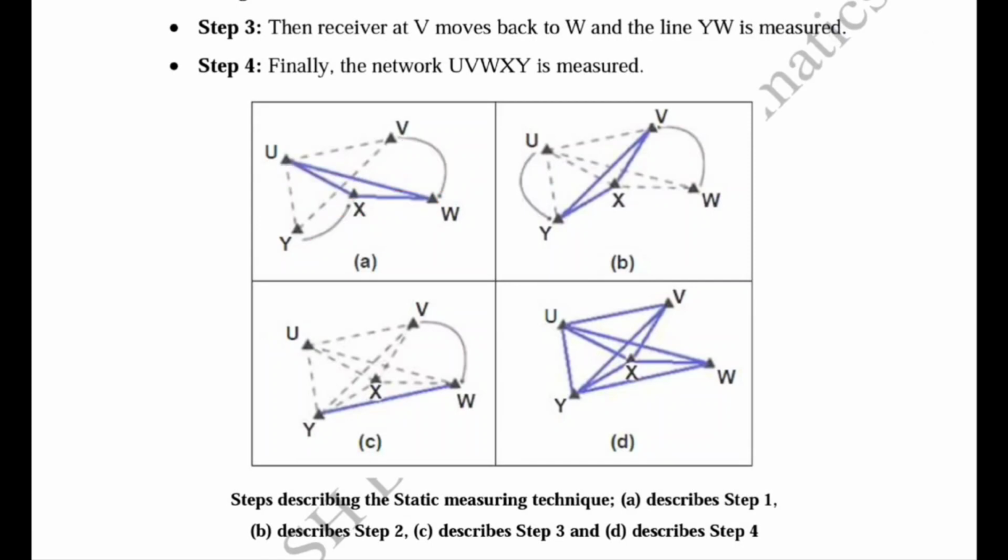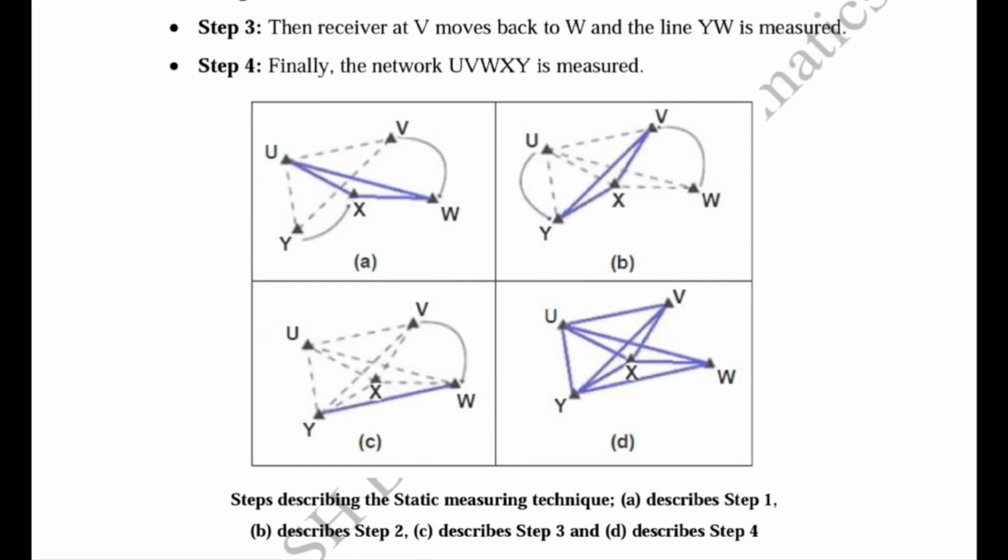In the second step, the receiver on U is moved to Y, and the W receiver is moved again to V. After that, this traverse is measured, and in the third step, again the receiver on V is moved to W. So this line is measured.